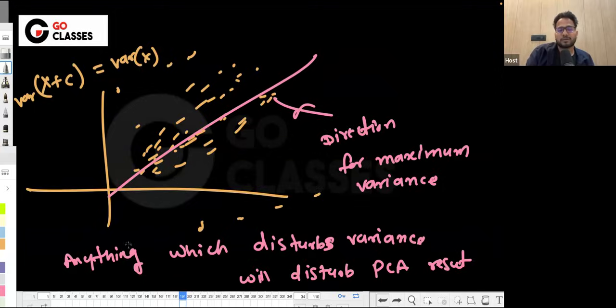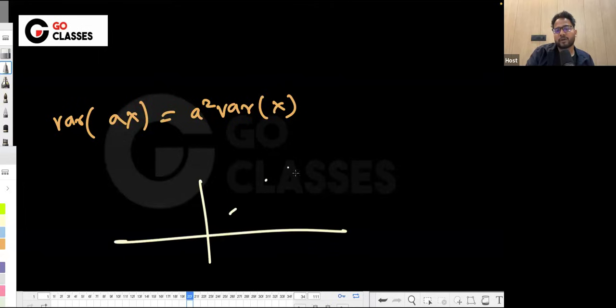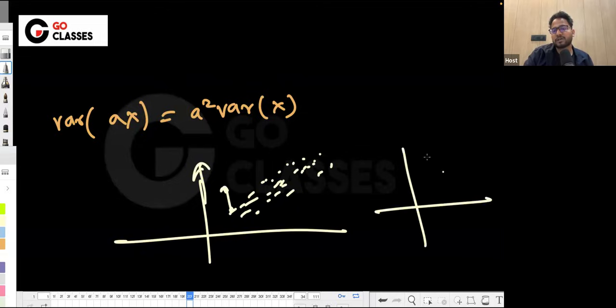Because mathematically also, you might remember that the variance of a times x is equal to the variance of x multiplied by a squared. So this is the data that you have. In one of the features, let's suppose I'm taking this y feature, if you multiply, then whatever the y value is, it will be lifted. After multiplication, everything will be lifted, and the spread will be more.